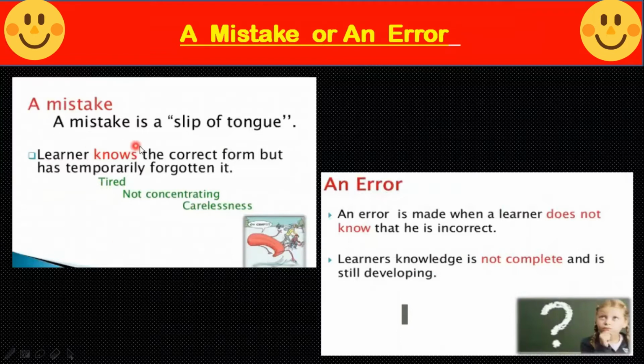Okay. A mistake is a slip of tongue. Learner knows the correct form but has temporarily forgotten it. Might be possible he is tired, he is not concentrating, or it might be due to his carelessness. What is an error? An error is made when a learner does not know that he is incorrect. That is called an error. Learner's knowledge is not complete and is still developing. In a mistake we know that we are committing a mistake, but in an error we don't know that we are committing an error.